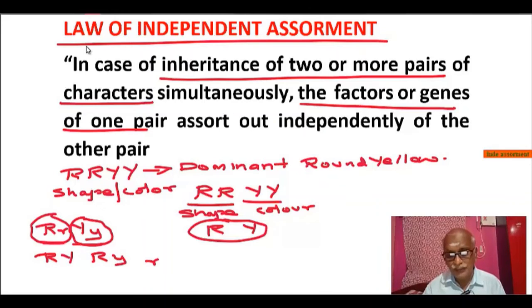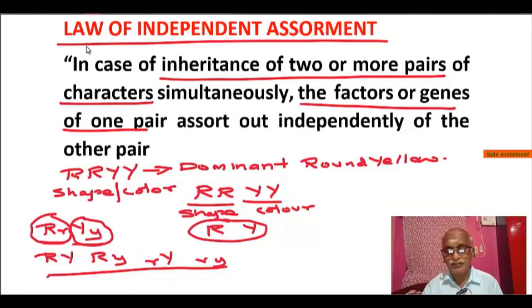Like that, small r can go with capital Y, and small r can go with small y. This is what we call the law of independent assortment. That is, without the influence of the other, they form the gamete and they form the individual. You think about this and read well.